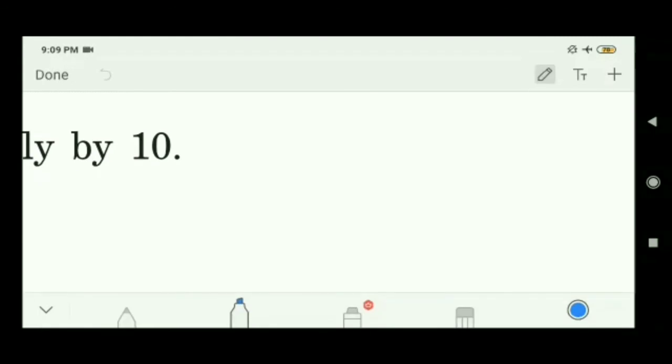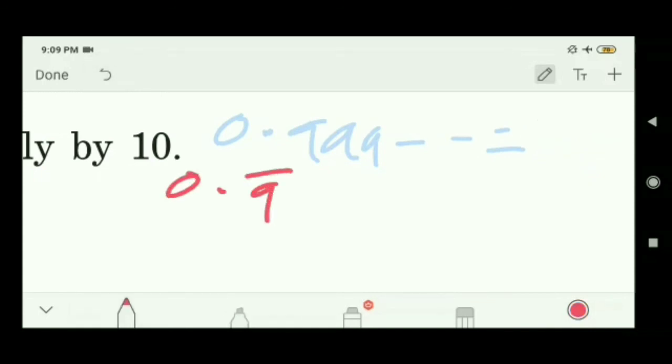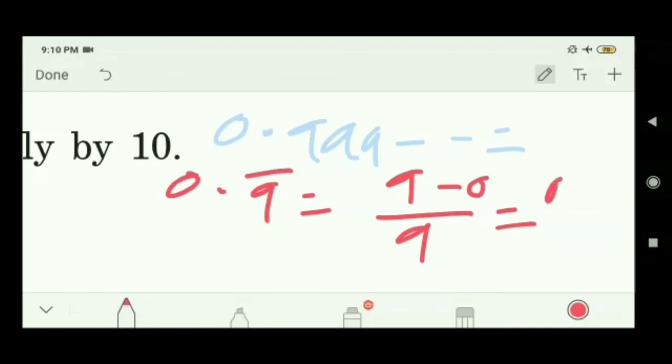So 0.999 written like this is nothing but 0.9 bar, which is equal to 9/9, that is, 9 minus 0 over 9, because after the point one number is there and over it one bar is there. So 9/9 equals 1. The answer is 1. It is a rational number, but it is also an integer.